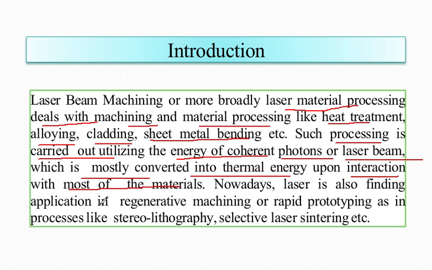Nowadays, laser is also finding application in regenerative machining or rapid prototyping, as in processes like stereolithography, selective laser sintering, etc. In laser beam machining, the most important thing is that the beam can very easily be focused by using optical lenses, as the wavelength range varies from half micron to around 70 microns. A focused laser beam, as indicated earlier, can have power density in excess of 1 megawatt per millimeter square.